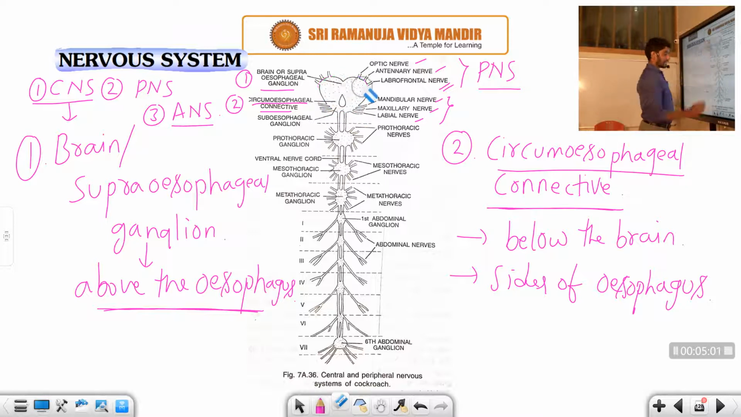I hope you understand this diagram, right? So next, the third part of the CNS, that is the subesophageal ganglion. I will erase this, students, the first part.